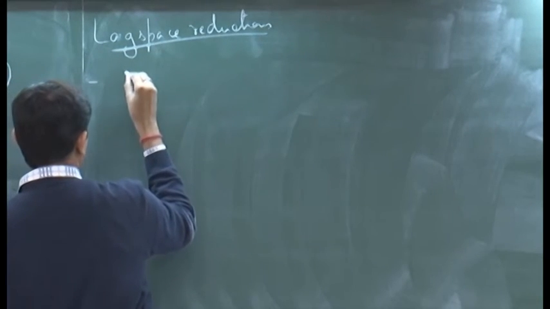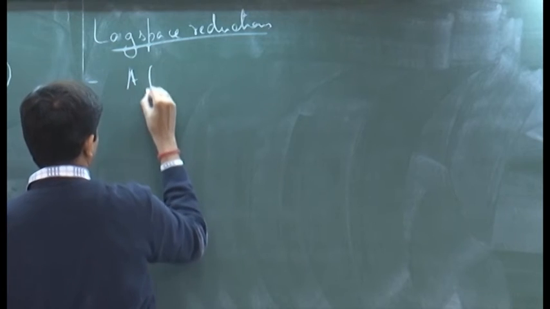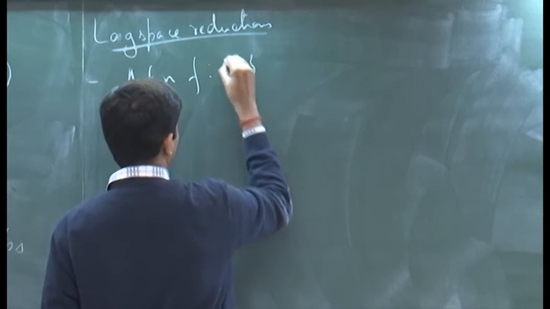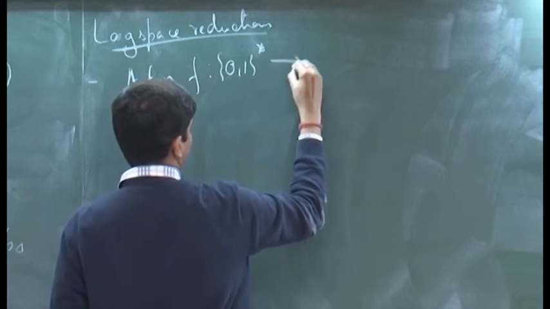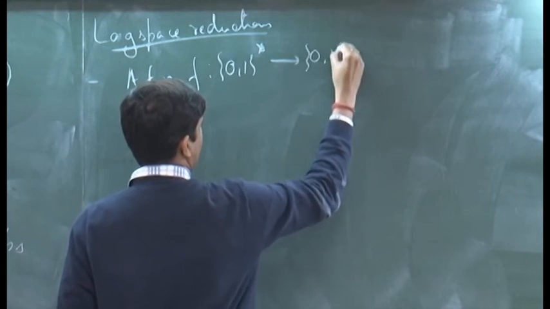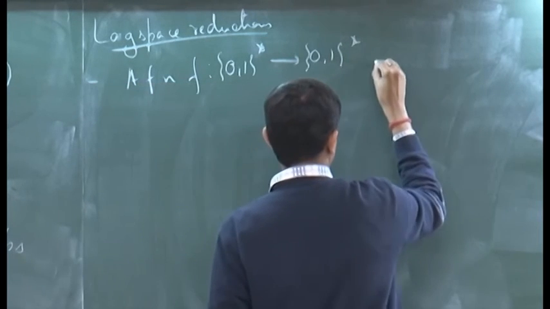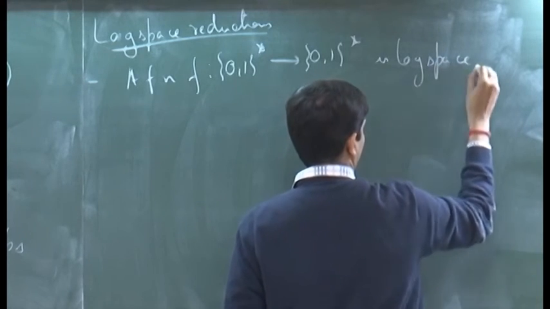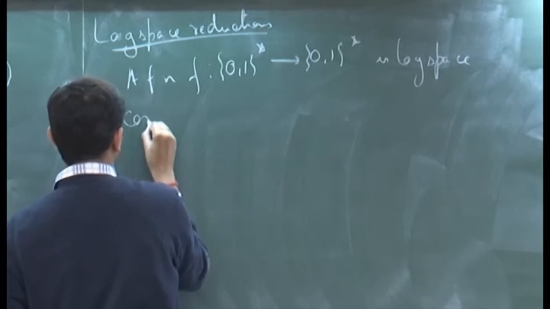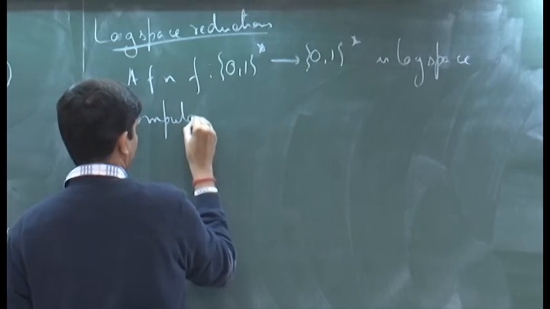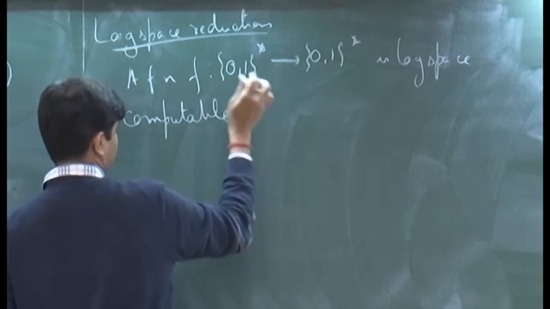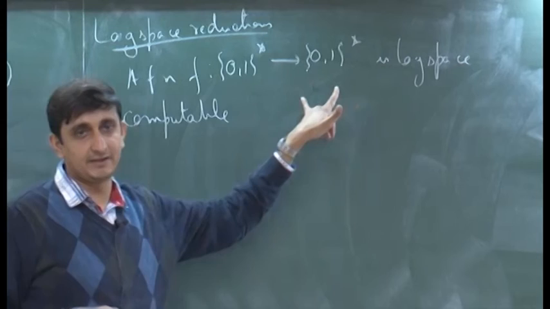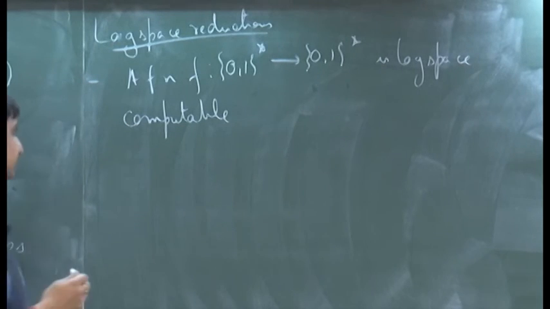So, we say that a function f from 0 1 star to 0 1 star is log space computable. Observe that now we are looking at functions which output strings, they are not just Boolean functions.